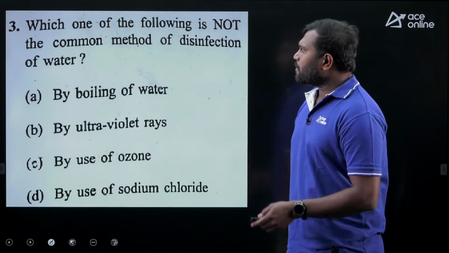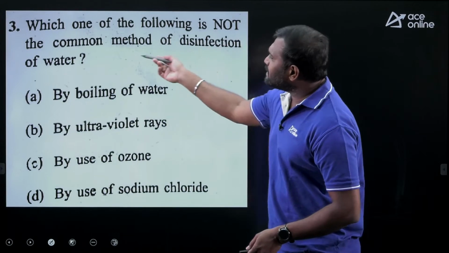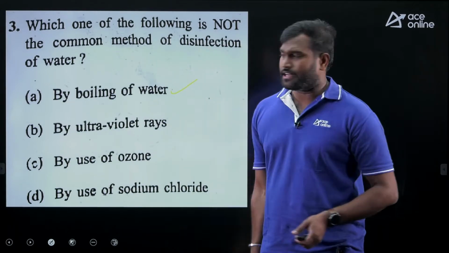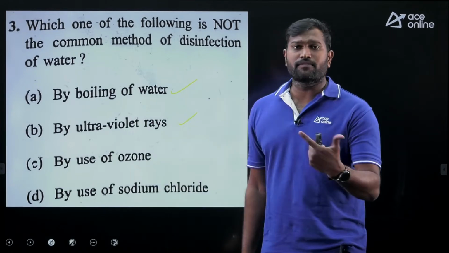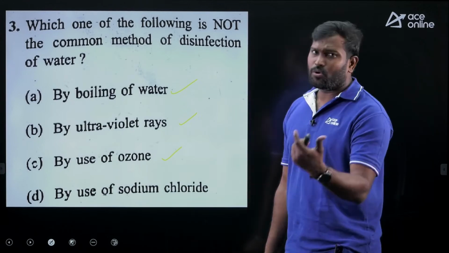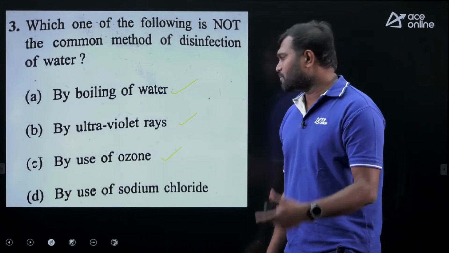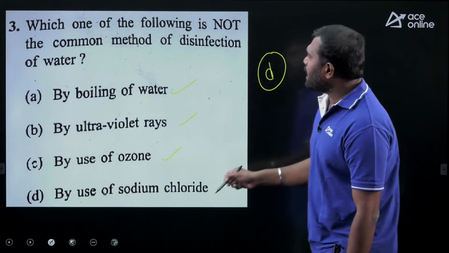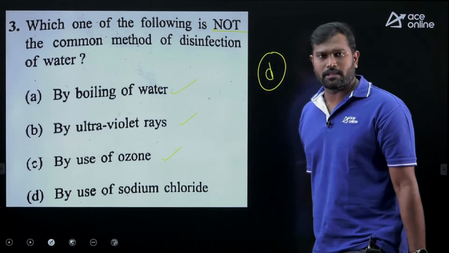Okay. Now come to the next question. Which one of the following is not the common method of disinfection? Boiling of water by means of heat energy, ultraviolet rays by means of light energy, the use of ozone, the most common method, and the only non-disinfection method is sodium chloride. So the correct answer is option D, as they are asking for the not common method.